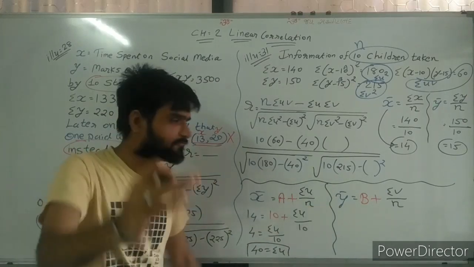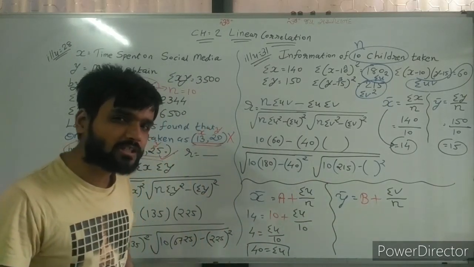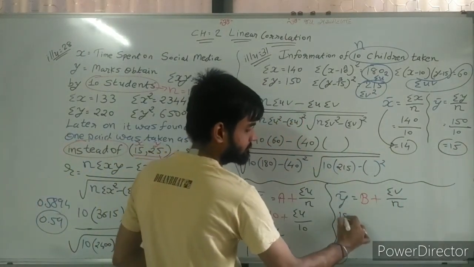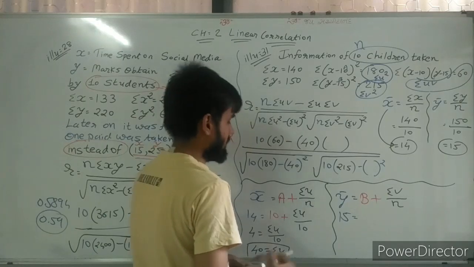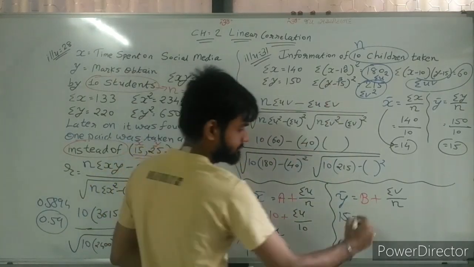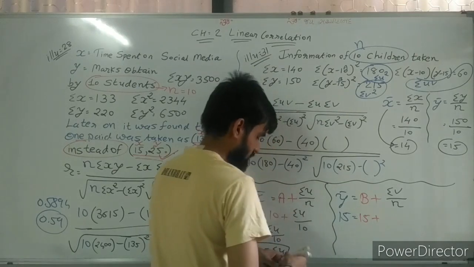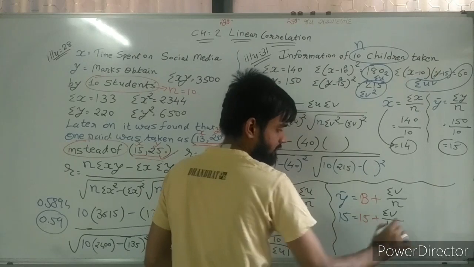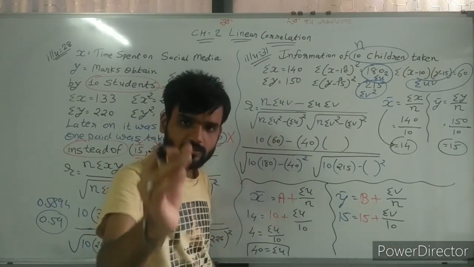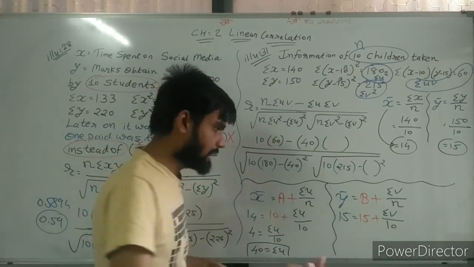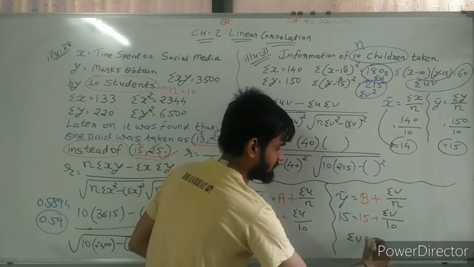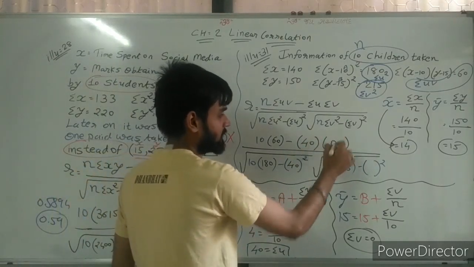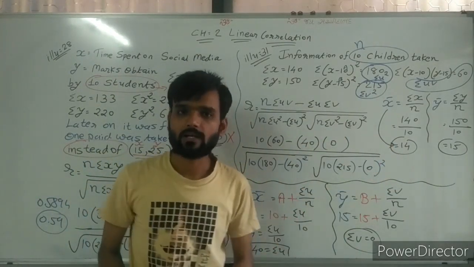Now from y bar I can find the value of sigma v. What is the value of sigma v? See here, y bar is equal to 15, B the assumed value is 15, sigma v we need to find, and n is 10. Now 15 minus 15 is 0. Multiply 10 with 0, answer 0. So sigma v is equal to 0. So sigma u is 40, sigma v is 0, so here 0 and here 0 square.